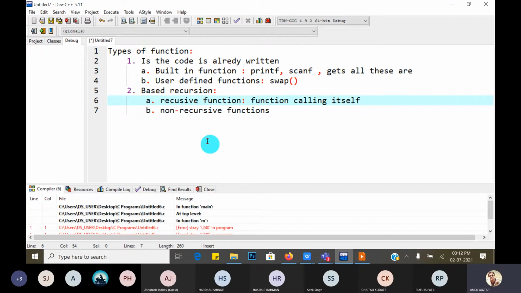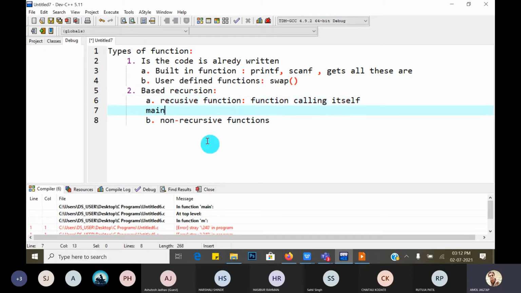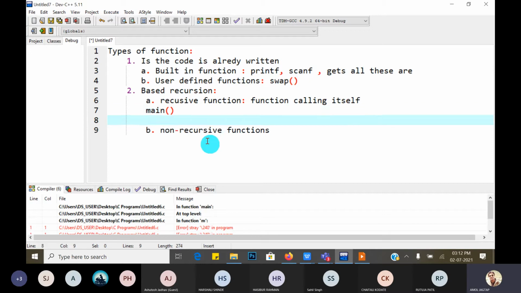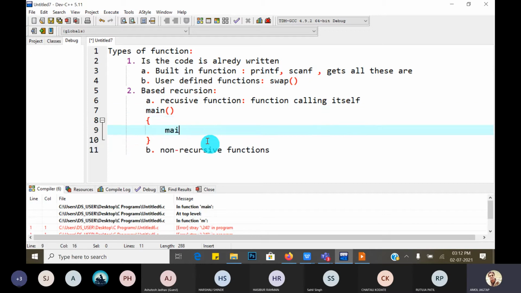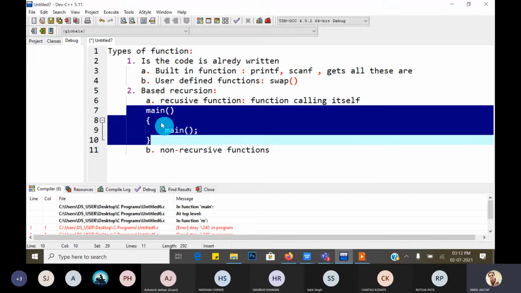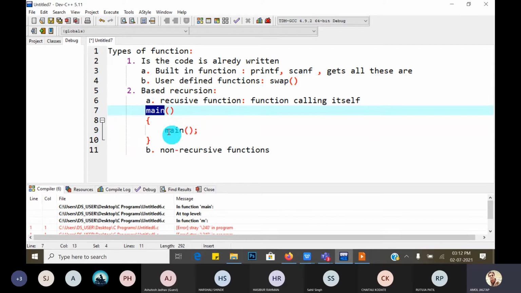For example, this is the main function, and inside main I am again calling the main function. This type of function is called a recursive function. So main is a recursive function because main is calling itself inside the body of the main function. If there is a swap function and inside the swap function you call the same swap function again, then this swap function is called a recursive function.